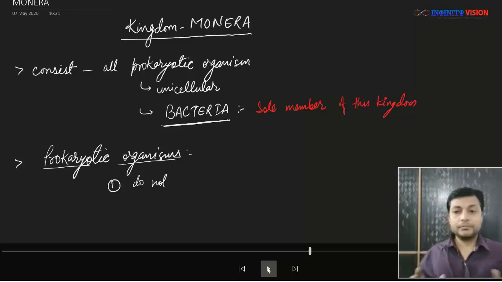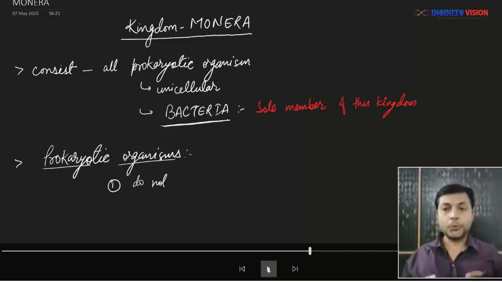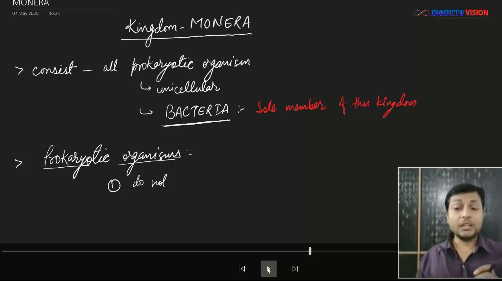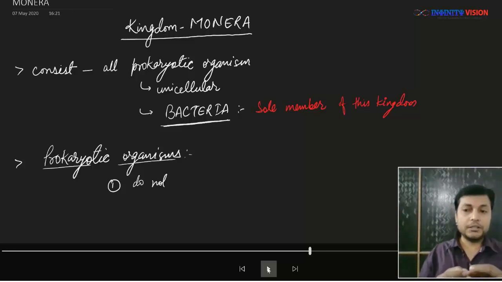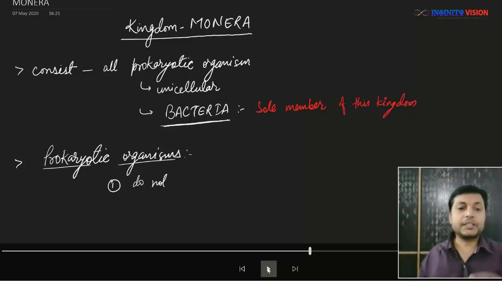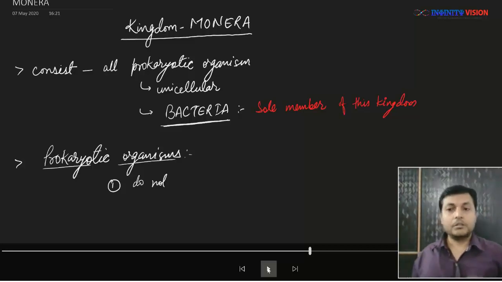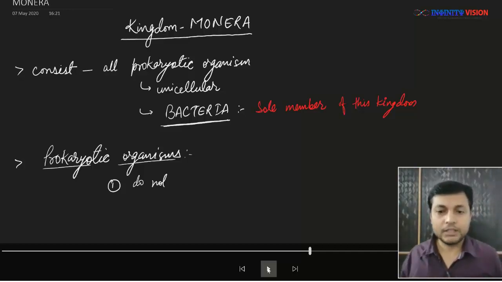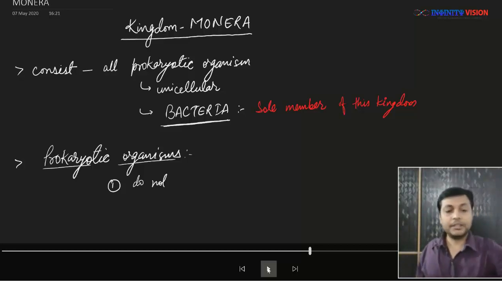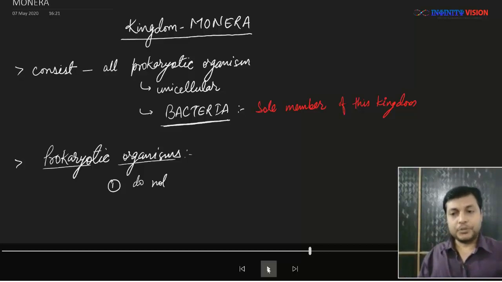See, in biology, you should know how to split the terms to understand the meaning of the term, to derive the definition of that particular term. If you start doing this, you will not forget. If you keep mugging the definition of these terms, you might forget. But if you know how to split them and understand the meaning of the whole term, then it is very difficult that you will forget them. Great. So taking the example of prokaryote here.